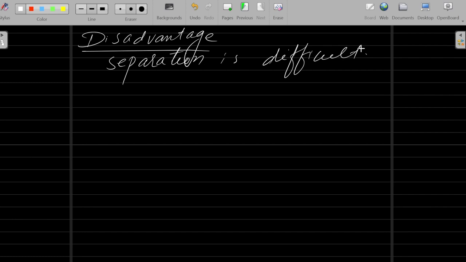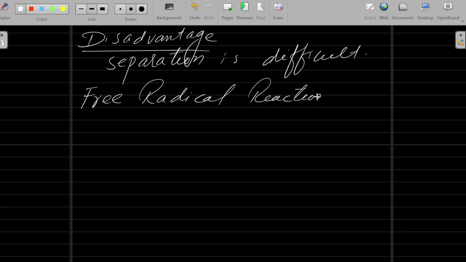So the most important question came in your paper: the mechanism. Actually, alkanes follow the free radical mechanism, the free radical reaction mechanism. Understand? What is a free radical?